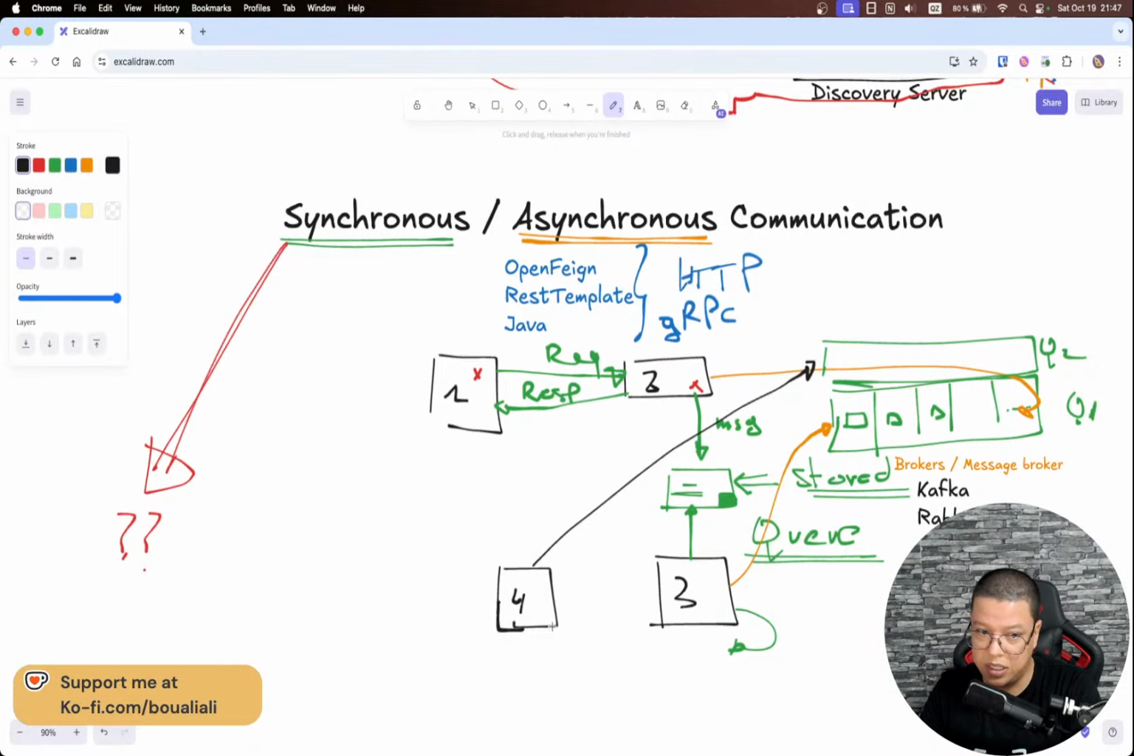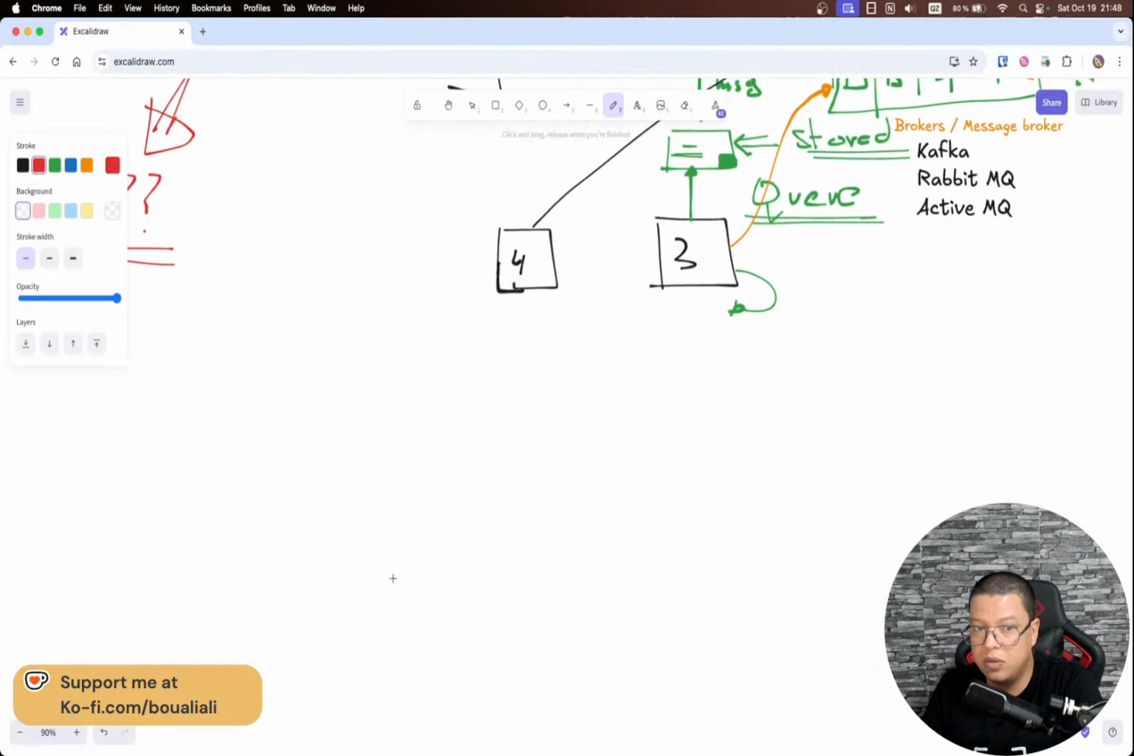These are the use cases of synchronous and asynchronous communication. All right, so now we will move to this part right here. I did not forget about this one, so now let's talk about it.